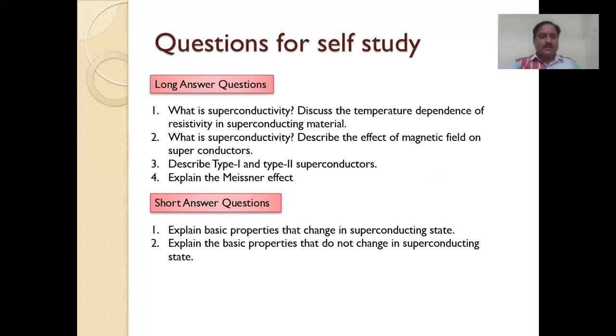This is the scope of the long answer questions. For short answer questions: explain basic properties, which we discussed in the third or fourth slide, the experimental facts, the basic properties that do not change in a superconducting material. The same answer may also be asked the other way.